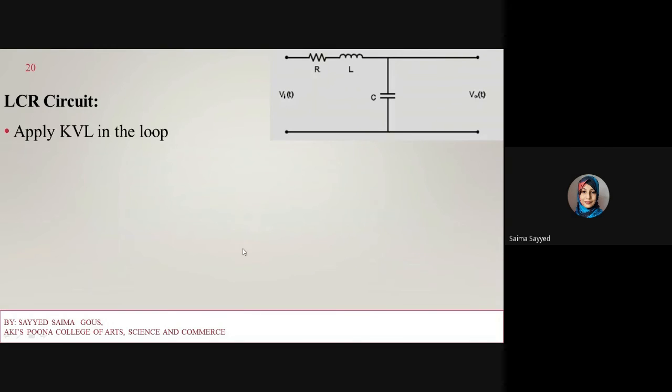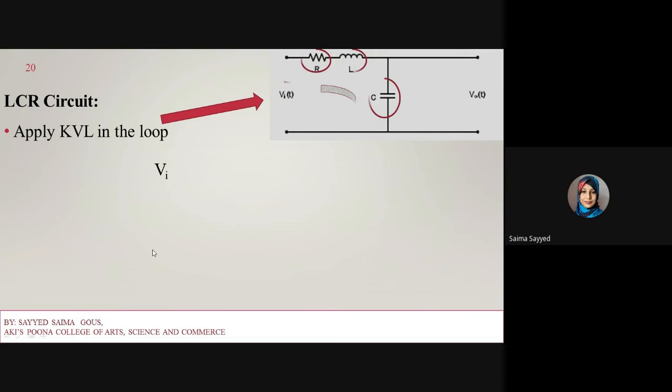So first apply Kirchhoff voltage law in loop 1, or the input loop. Here apply the Kirchhoff law in this loop. So Vi(t) is equal to the voltage across the resistor plus the voltage across the inductor plus the voltage across the capacitor.